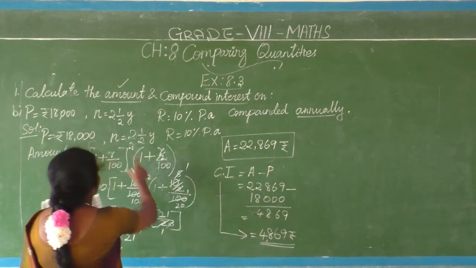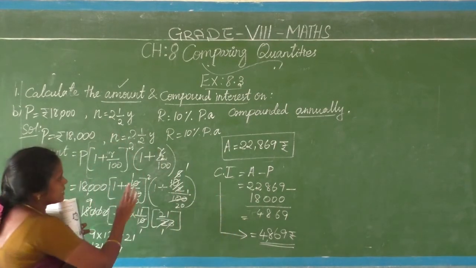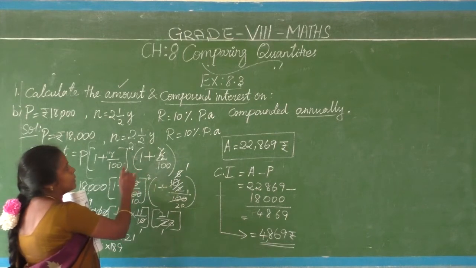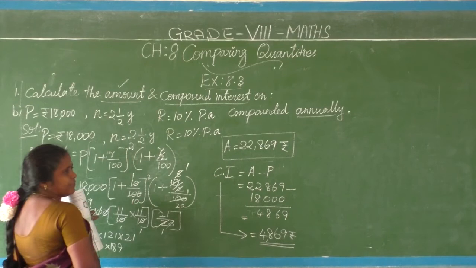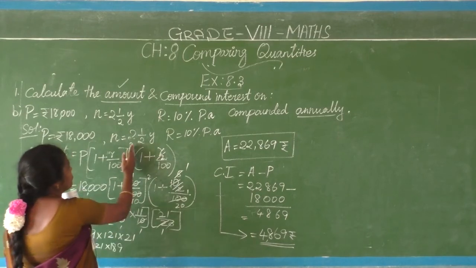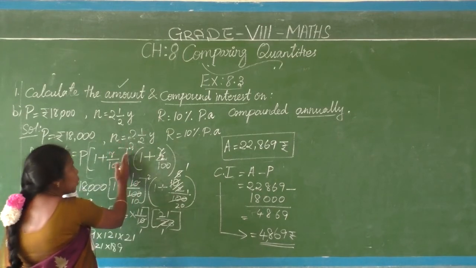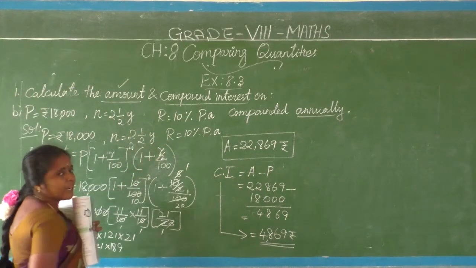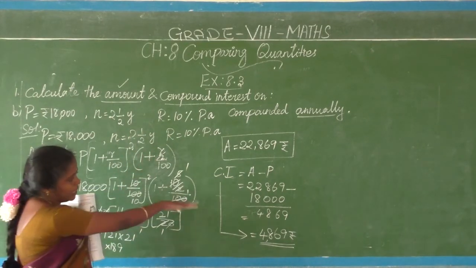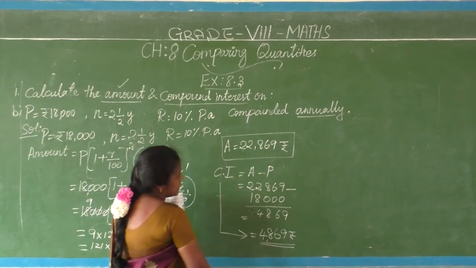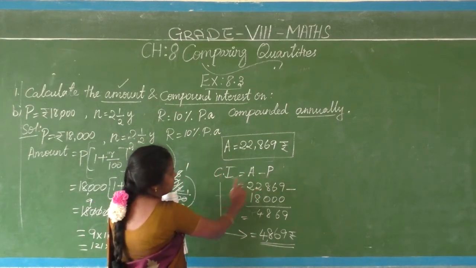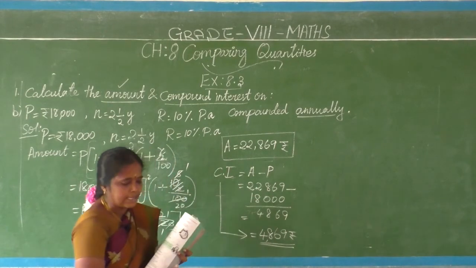Clear? Like this. This is the same as the previous question only, but with a little bit of alteration that we made here. Here n is given as a mixed fraction. At that time what to do? First apply the formula for whole years and then for the remaining fraction, the half year. Our answer is finally the amount is this one, and the compound interest after subtracting the principal from it is 4,869. Okay.